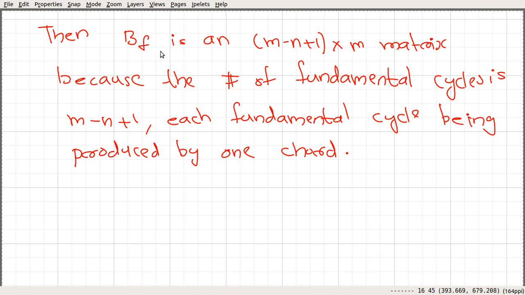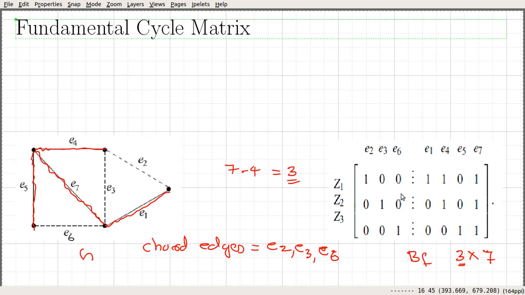So B sub f is an m minus n plus 1 by m matrix, because the number of fundamental cycles is exactly equal to m minus n plus 1, since each fundamental cycle is produced by one chord. Next, we are going to do some manipulations on this matrix, in such a way that we try to bring an identity matrix here. So by permuting, or rearranging, rows and columns.